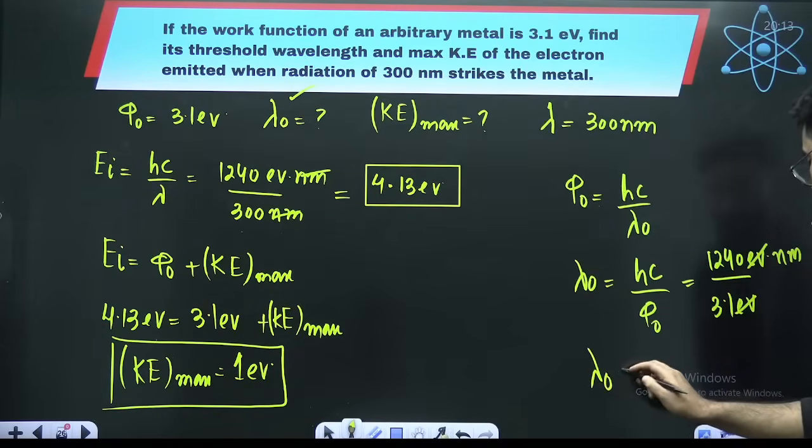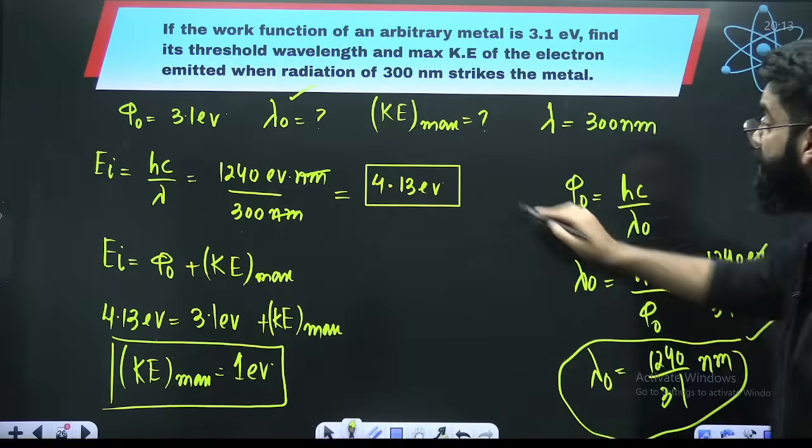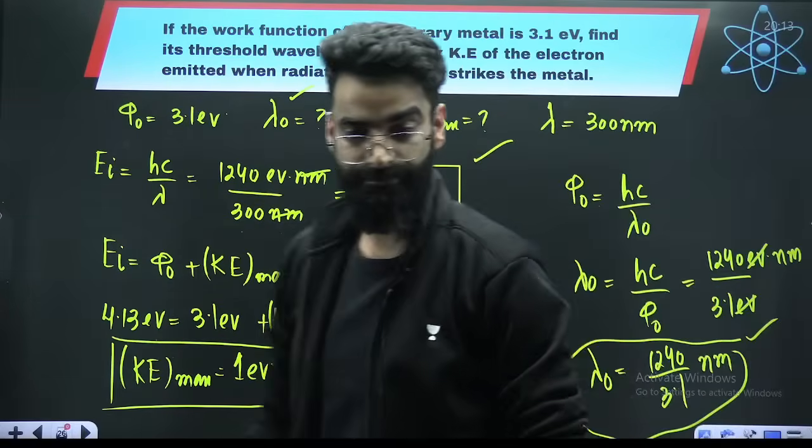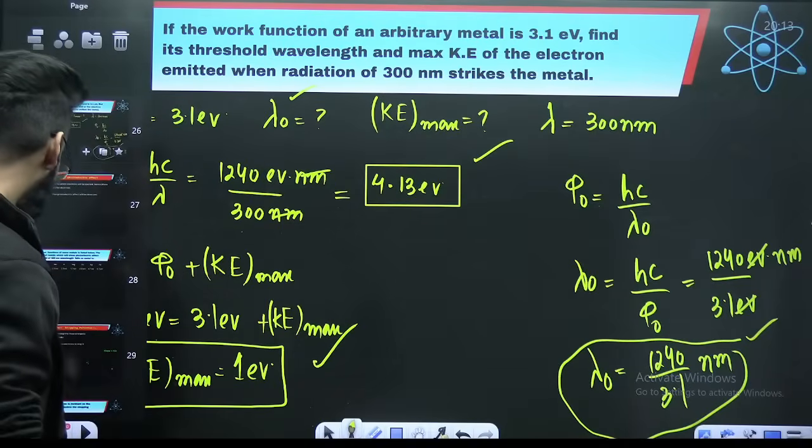So lambda naught will be equal to 1240 divided by 3.1 nanometers. These were the three things which I was supposed to calculate. Am I clear with all these three things? Quick.